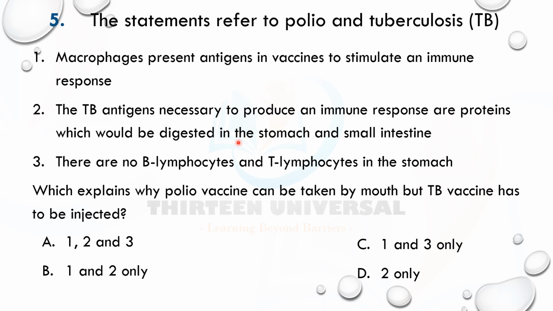Yes, we have enzymes that digest proteins in the stomach. Pepsin enzyme is waiting there, and trypsin in the small intestine, and erepsin will digest this protein, especially pepsin in the stomach and then trypsin in the duodenum. So this is correct. Number three says there are no B lymphocytes and T lymphocytes in the stomach. No, that's not right. That's not the reason why we can't take this. And therefore D is the answer.